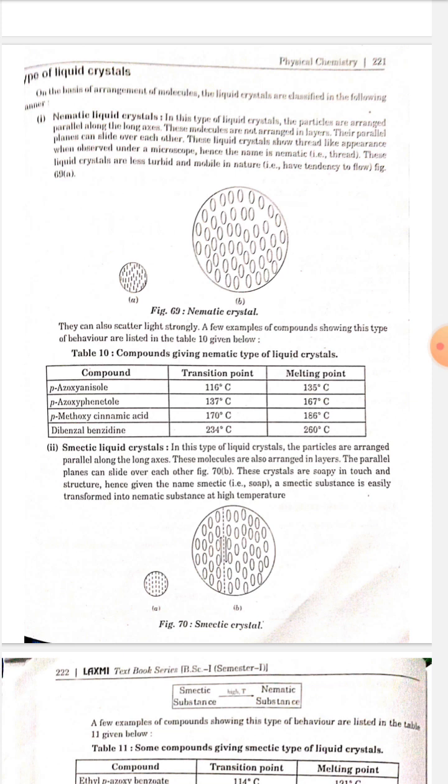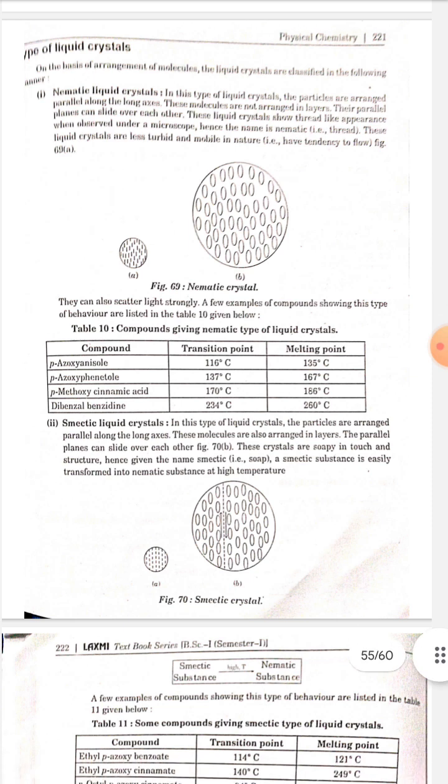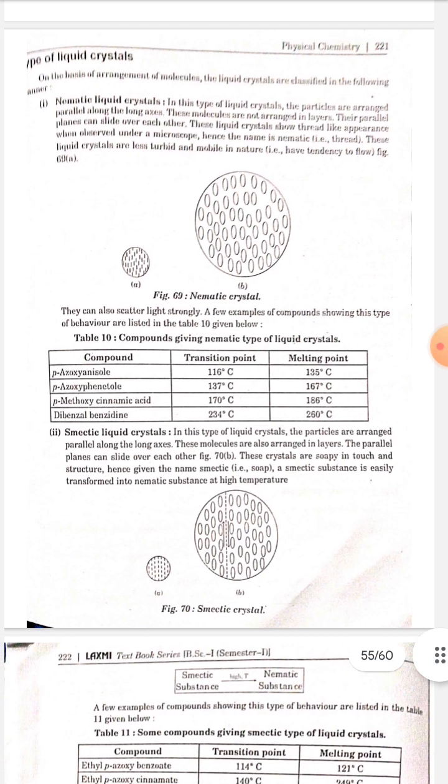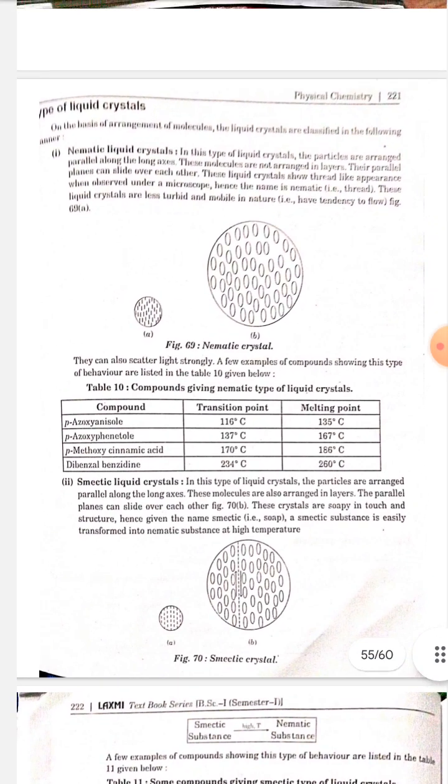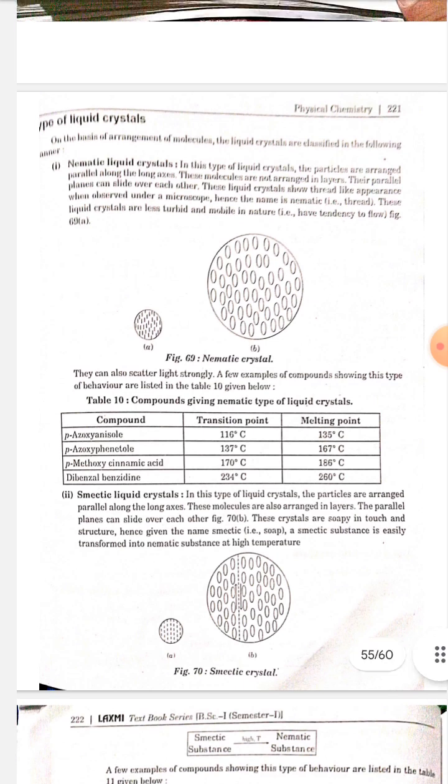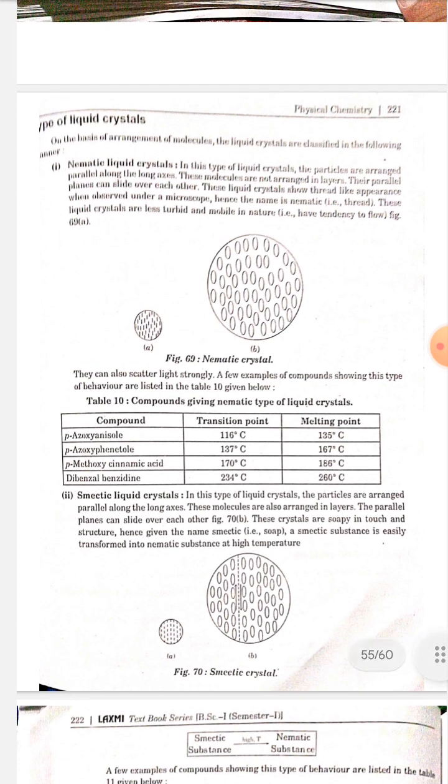Number 2. Smectic liquid crystal. In this type of liquid crystal, the particles are arranged parallel along the long axis. These molecules are also arranged in layers. The parallel planes can slide over each other. These crystals are soapy in touch and structure, hence given the name smectic, that is soap. Smectic substance is easily transformed into nematic substance at high temperature.